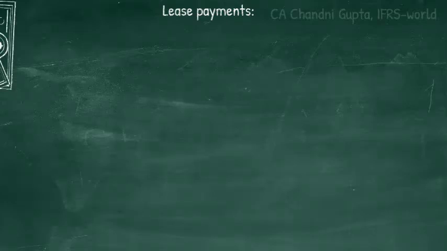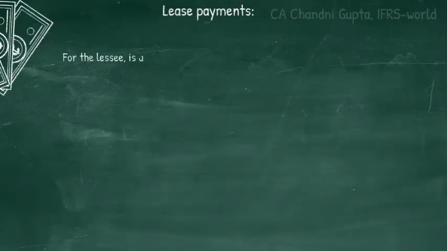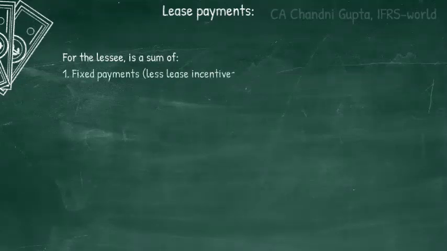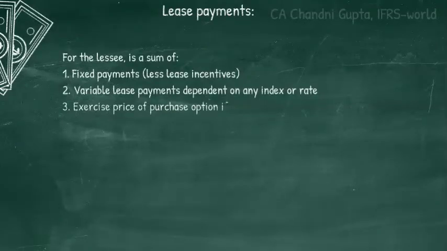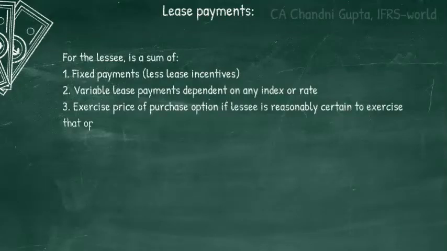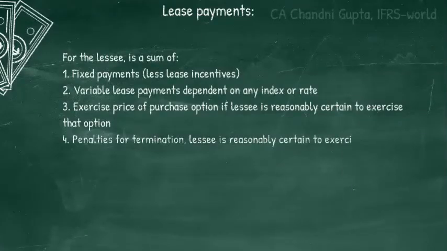In a lease agreement, the lessee agrees to make a series of payments to the lessor. For the lessee, lease payments include fixed payments minus any lease incentives, variable lease payments dependent on any index or rate, the exercise price of a purchase option if the lessee is reasonably certain to exercise that option, penalties for termination if the lessee is reasonably certain to exercise the termination option, and the residual value that is guaranteed by the lessee.